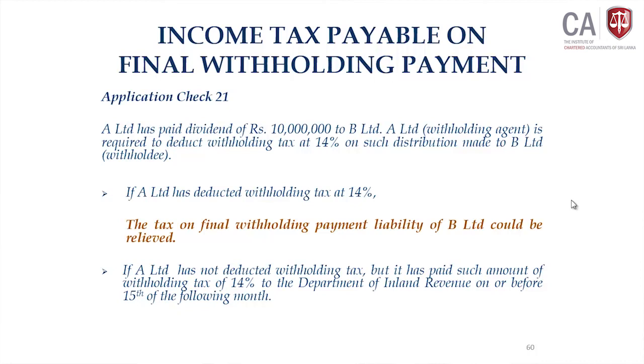For tax rates, you have to go through item 10 of the first schedule, withholding tax rates. Take this scenario: let us say A Limited has deducted the withholding tax at 14%, that means they have deducted 1,400,000 and paid. In that situation, B will receive only the net dividend of 8,600,000. Then the liability under the charging section, that is the tax on final withholding payment liability, could be relieved in the hands of B Limited.